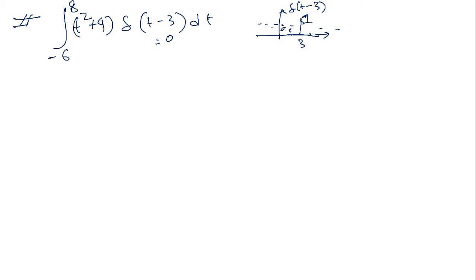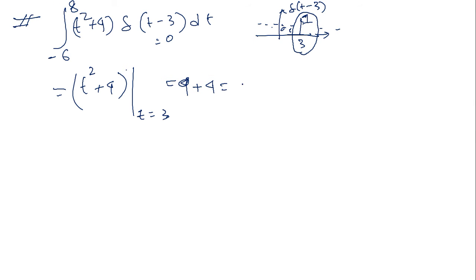Only at the single point t equals 3 the value is 1. So I can directly put the value here: t square plus 4 at t equals 3. So the value is 9 plus 4, that is 13.